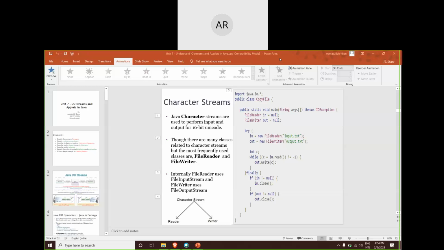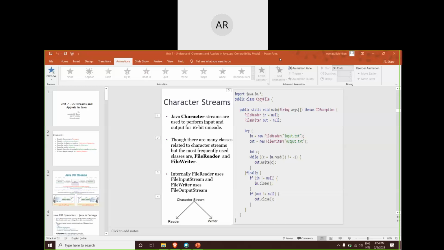But basically there are two types of streams: input stream and output stream. Input streams send the data from source to our Java program. Output streams take the data from our Java program and put it onto some destination devices or destination files.